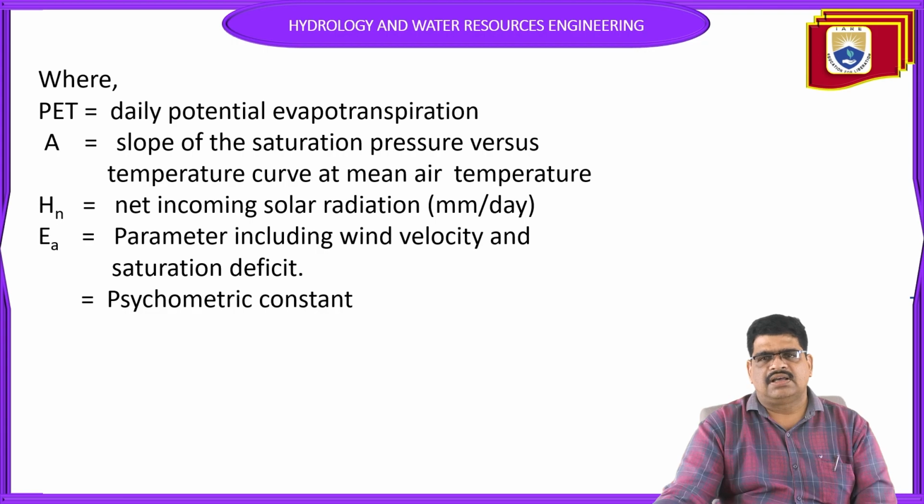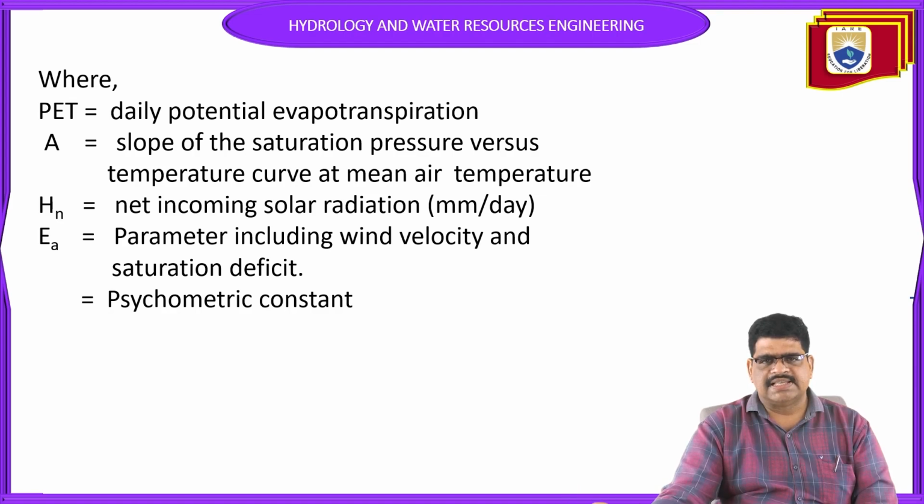So these are some of the methods we use for calculating, the direct method and also indirect methods. From this session we have learned what is meant by transpiration and evapotranspiration, the factors affecting transpiration and evapotranspiration, direct and indirect methods, some of the empirical formulas, and also the lysimeter.